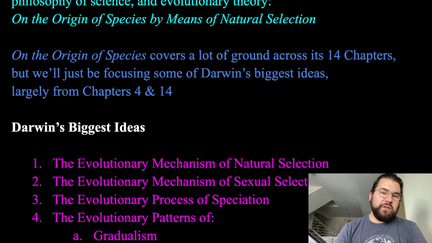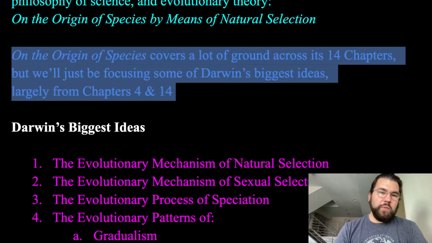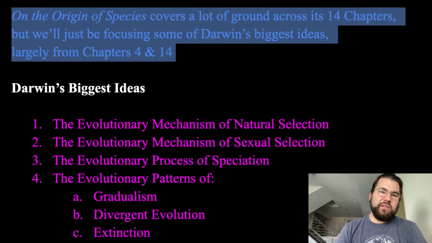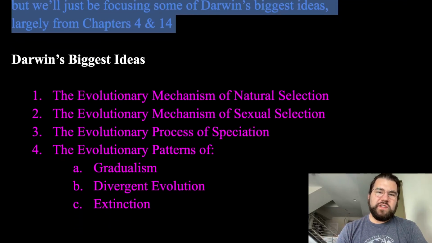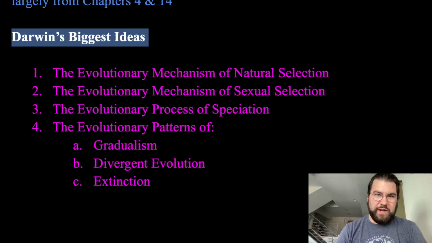So there's a lot of ground covered in this book. It's actually a huge book. It's 14 chapters. It's a big one. But we're really going to be focusing on chapters 4 and 14. That's where he gets into a lot of his most important, really big ideas that shifted the history of human thought. So just a quick overview of what these big ideas are. And that's kind of what this playlist will go through.